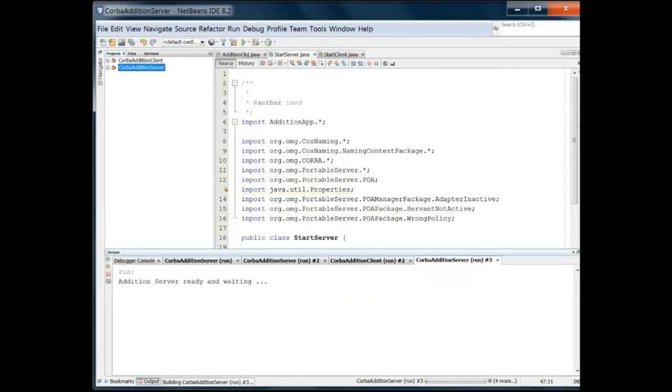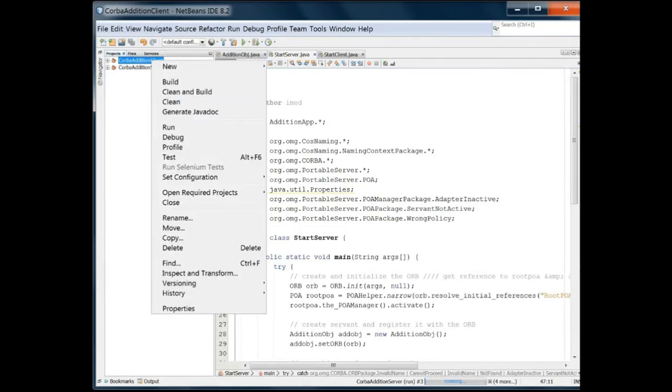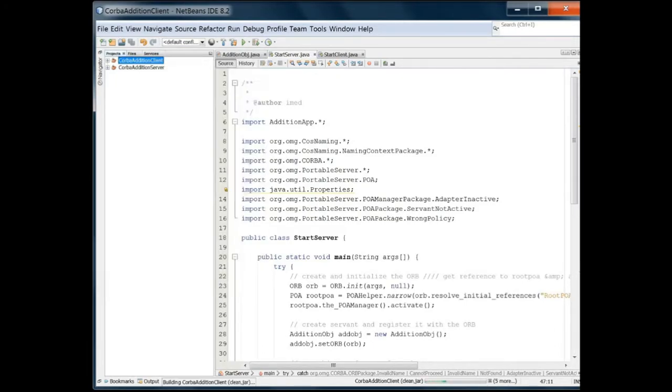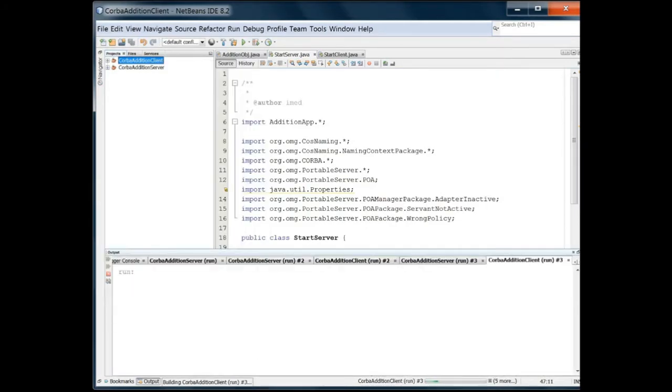So let me run the server here. ORB is already running in the background. Addition server ready and waiting. Server is waiting now. This is an addition program. We will send two values, and we'll get the result. And now the client will request, or you can say invoke, this function.